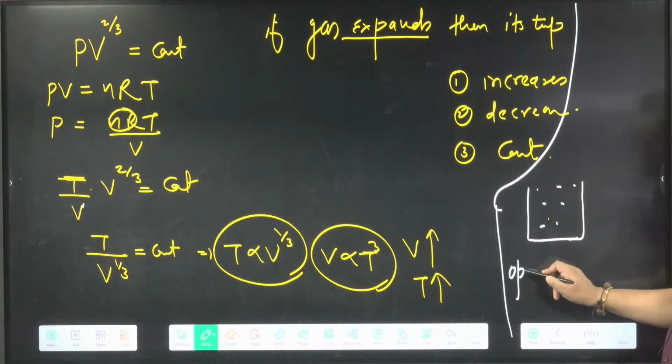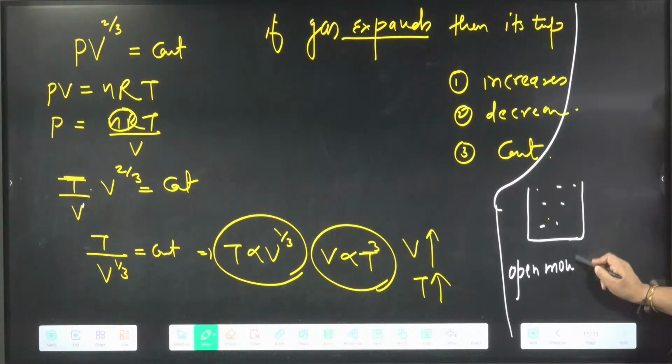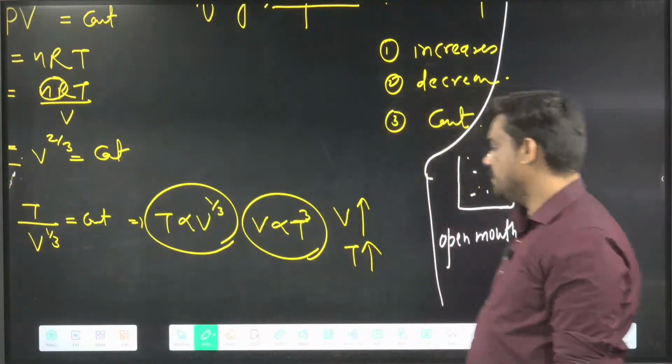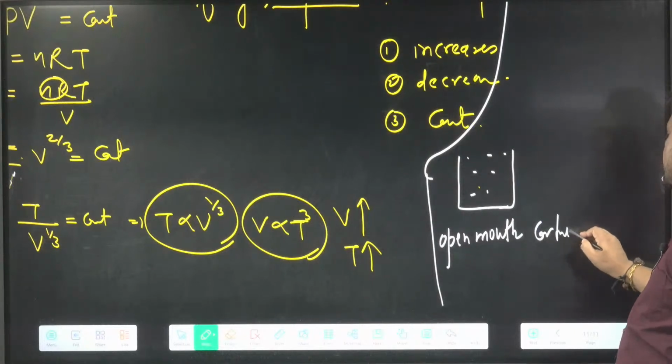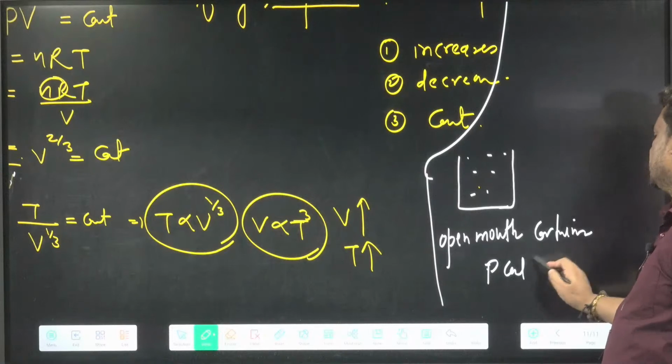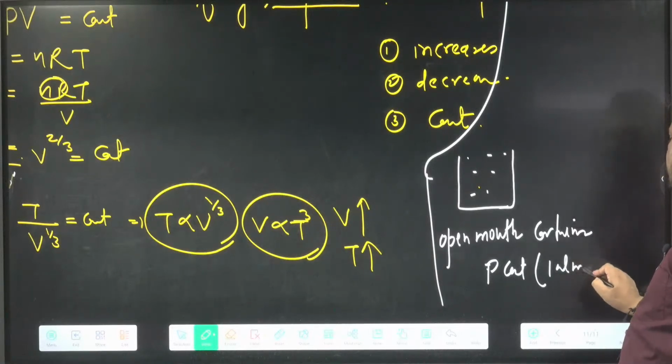So whenever they give an open mouth container, then all the time you have to remember that in the open mouth container, pressure is constant. How much? Basically 1 atm.